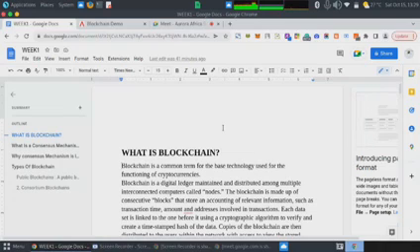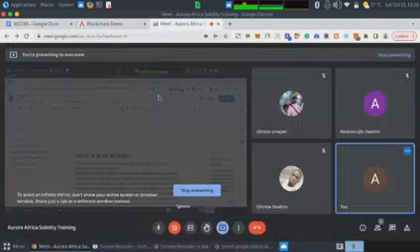All this data is distributed across all the nodes that form a network. And let's not forget, what is a network? A network is formed when multiple computers come together, and each of these computers coming together to form a network is regarded as what? As a node. Are you guys following me?